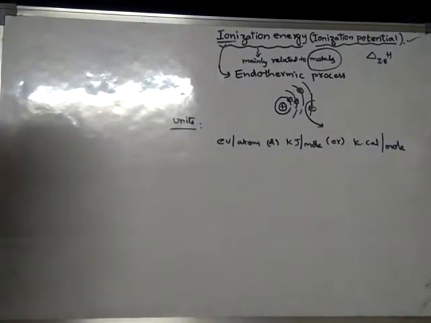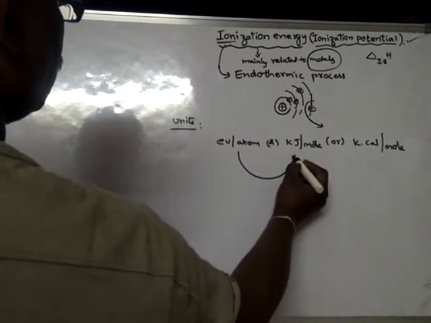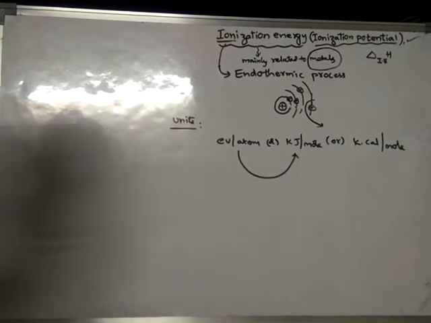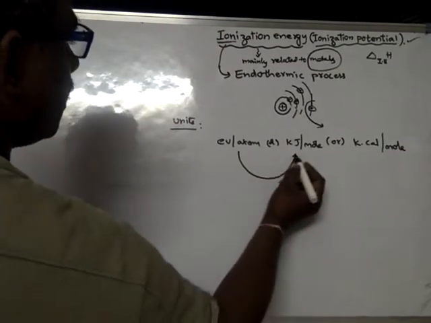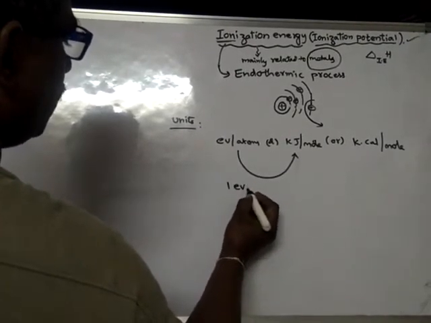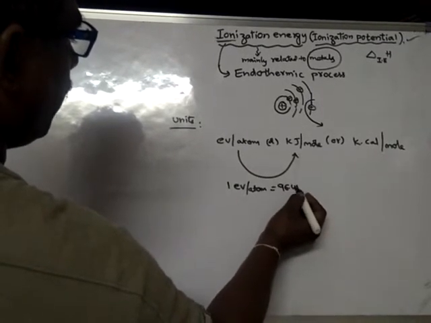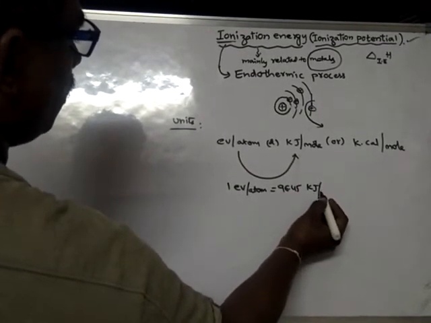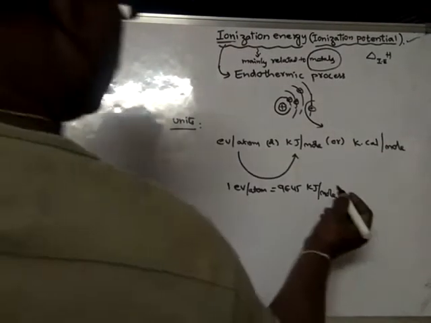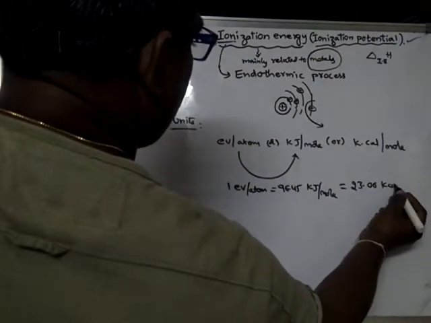So there is a conversion between each and every one. 1 electron volt per atom is equal to 96.45 kilojoule per mole, which is also equal to 23.06 kilocalorie per mole.